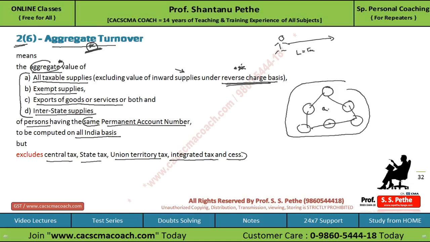But in certain situation, the person who is receiving the goods or services is liable to pay the tax. So the cases where the person receiving the goods or services is liable to pay the tax is called as reverse charge. So the tax paid by such person under reverse charge, the value of such goods or services will not be included to calculate aggregate turnover.